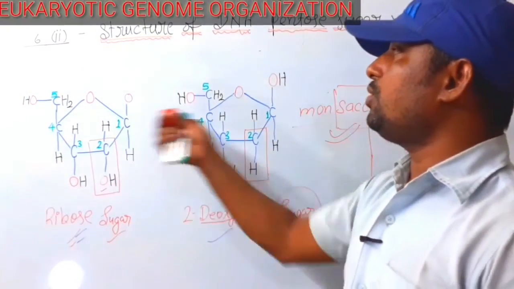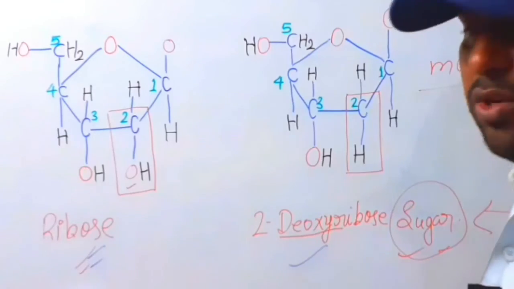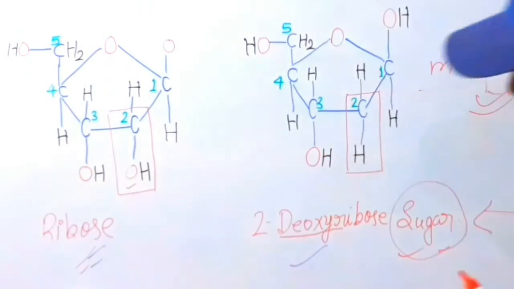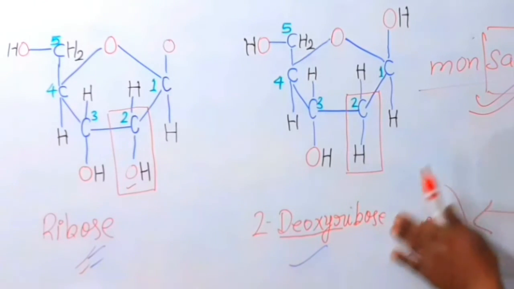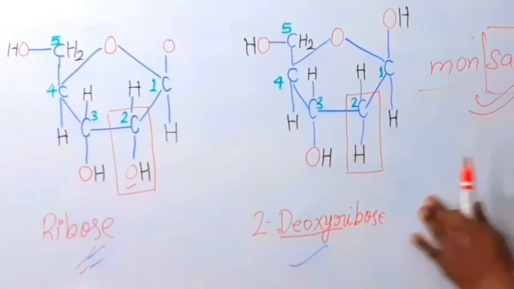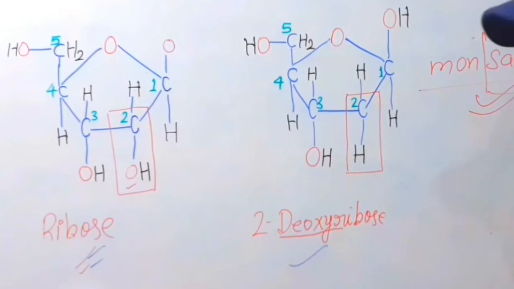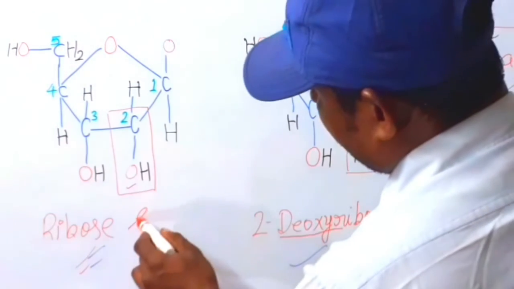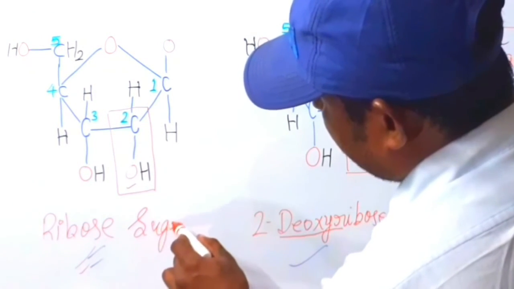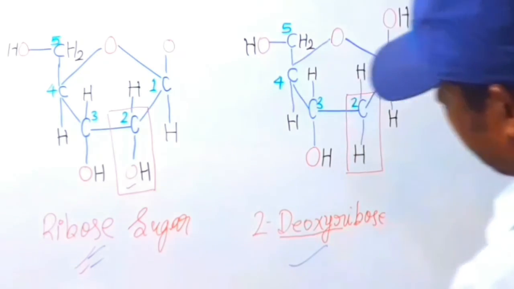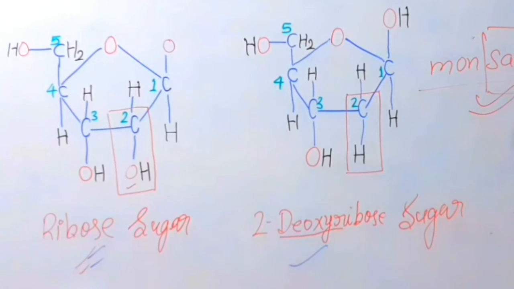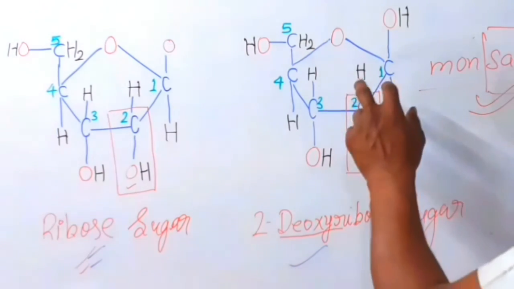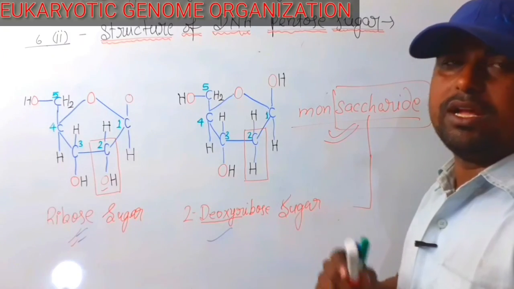If you write only ribose, no problem. If you write 2-deoxyribose, no problem. But including sugar is the complete name, because it is a monosaccharide.